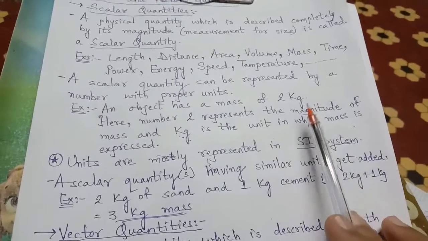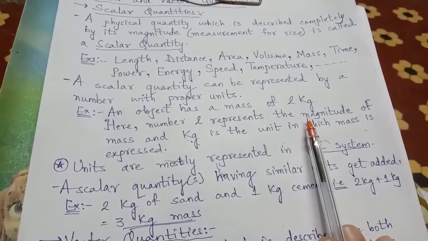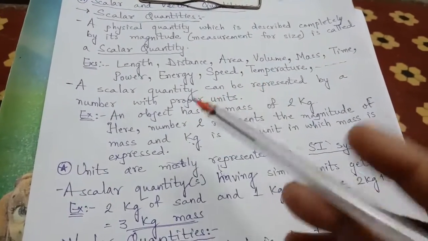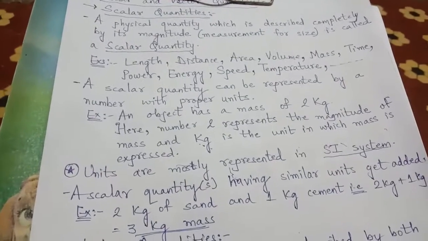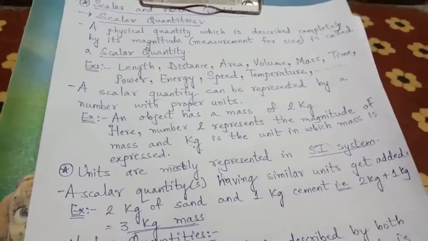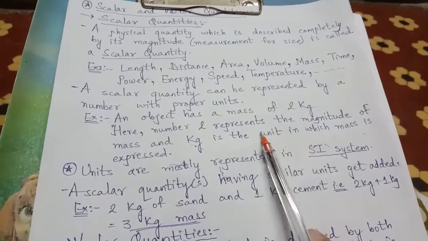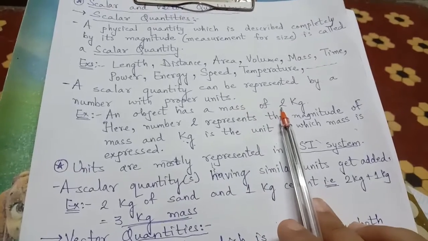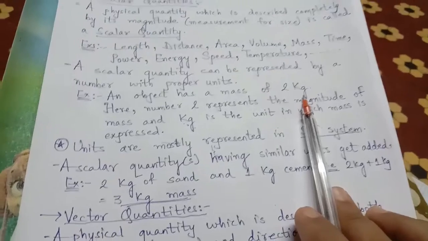So a scalar quantity can be represented by a numerical value along with the proper units. If time, then second. If volume, then liter, milliliter. If area, then square centimeter, square meter. Length, distance in meter, kilometer, right? So these are the respective scalar quantities which can be represented by a number and a respective unit.